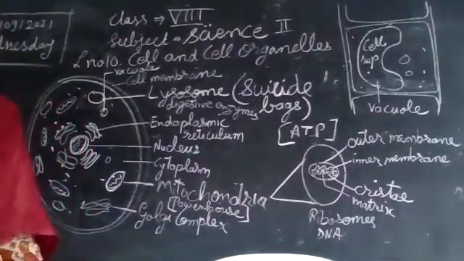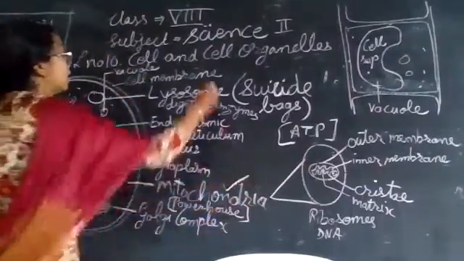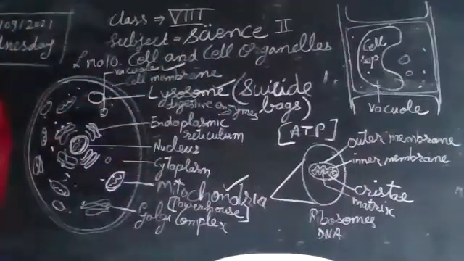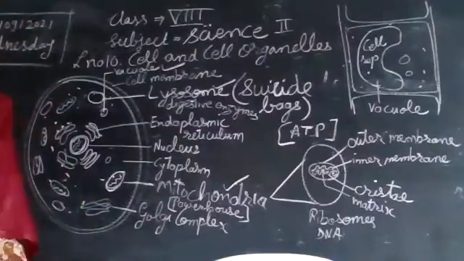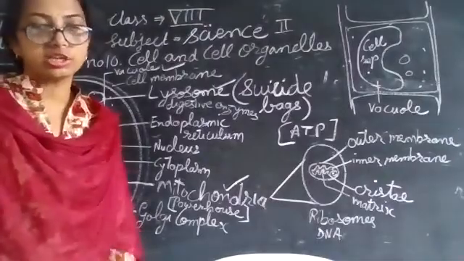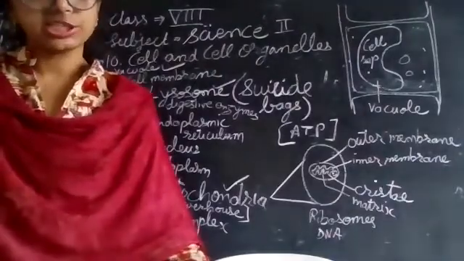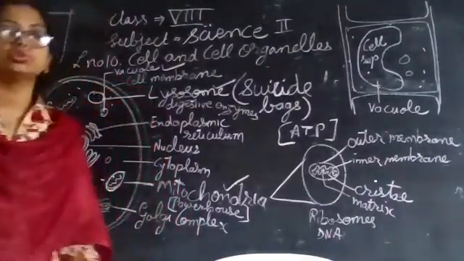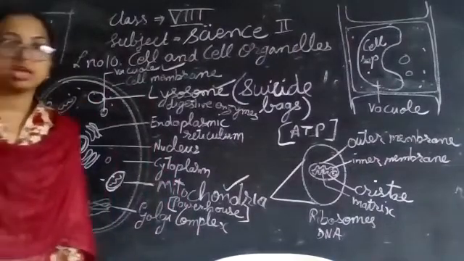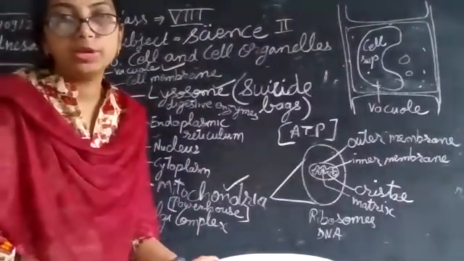So, actually today we have done with the three cell organelles: mitochondria, lysosomes and vacuole, along with their functions and structure. So you need to study them and learn them. And next cell organelle we shall study in our next class, and then we can move on to the question answers. Okay, if you want, I can send you diagrams so that you can draw in your fair copy also.